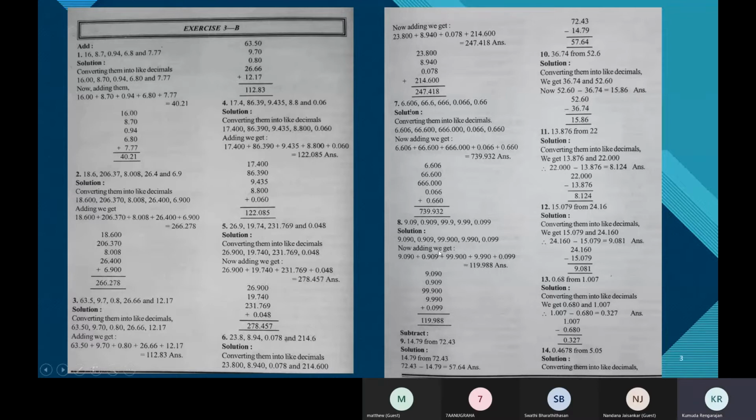Now, you know that these steps are not needed. This is just for the sake of explanation. You can write this straight away. When you're adding, you can just make this column straight away. When you're subtracting also, you can just write the numbers directly like this. But if you wish to show all these steps, very fine. It's enough if you show the answer like this. You just convert them to like decimals and arrange them directly like this. You can do that in your mind.